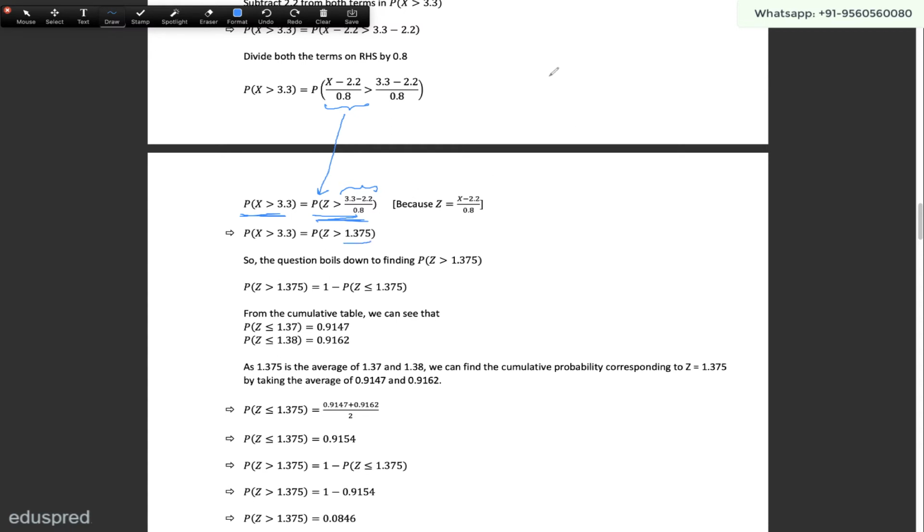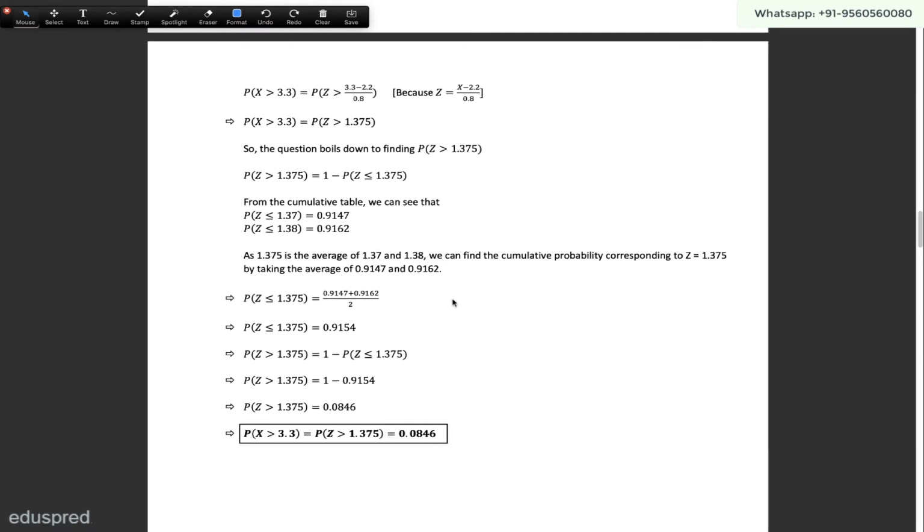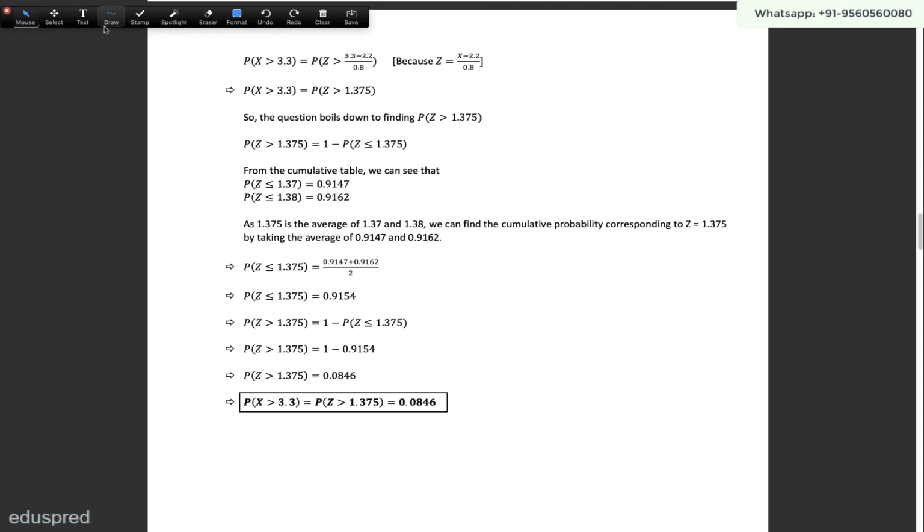Our problem statement to start with was written in terms of a normal random variable, that is x, and then we converted it into a statement in terms of the standard normal random variable. So now our problem boils down to finding the probability that z is greater than 1.375. This is going to be a straightforward task. We can just use the z table to figure out this probability.